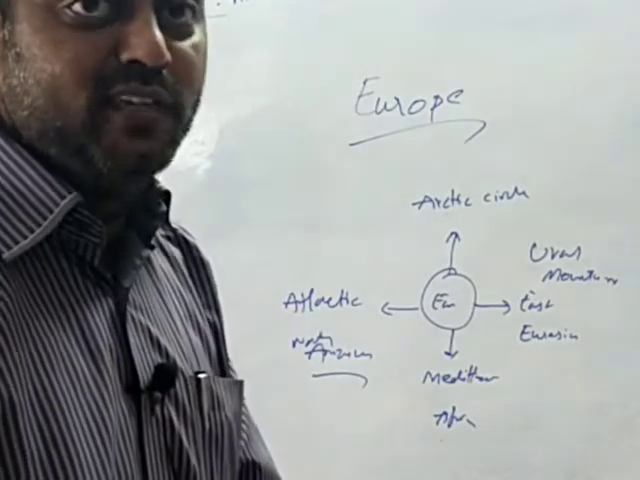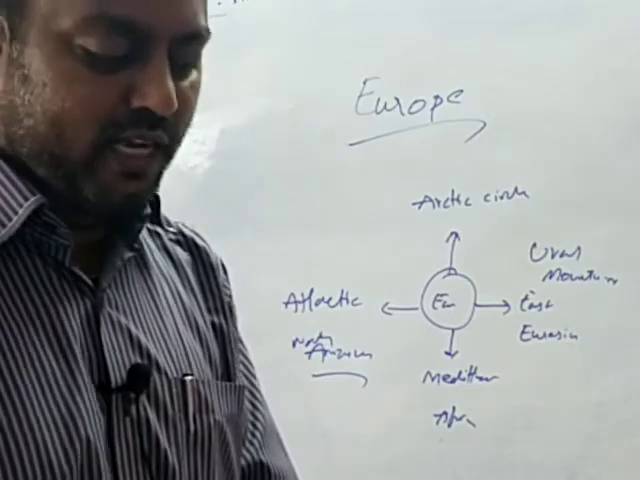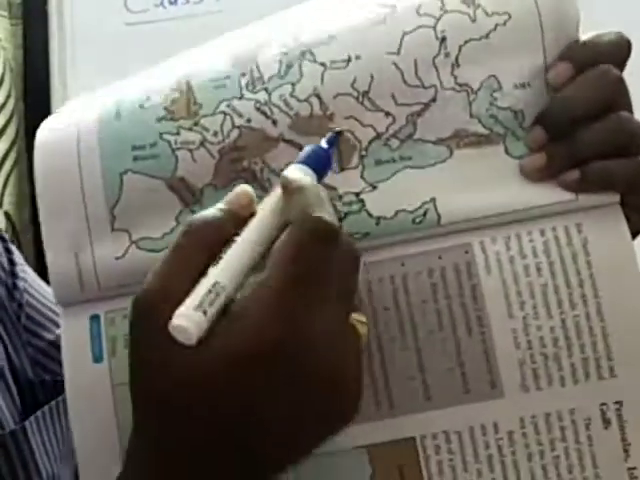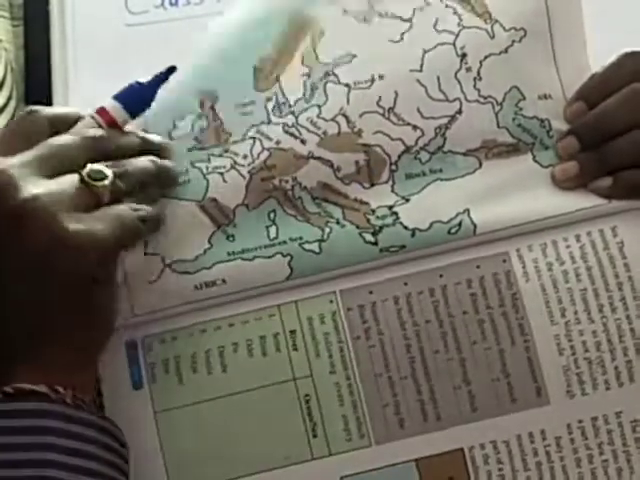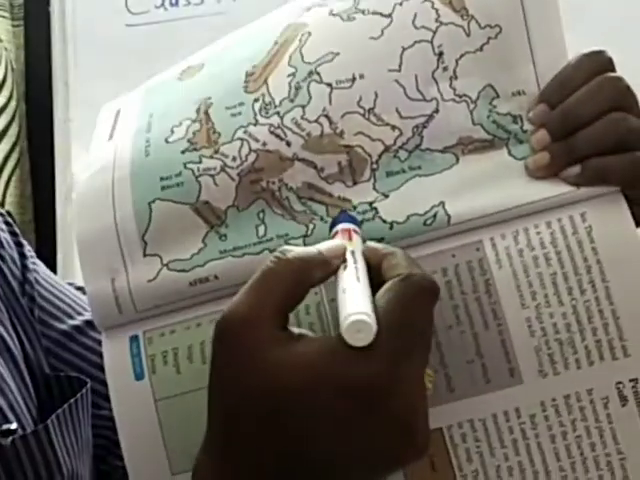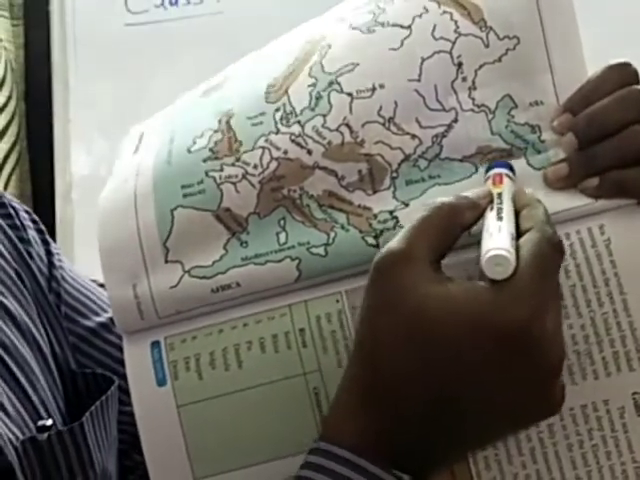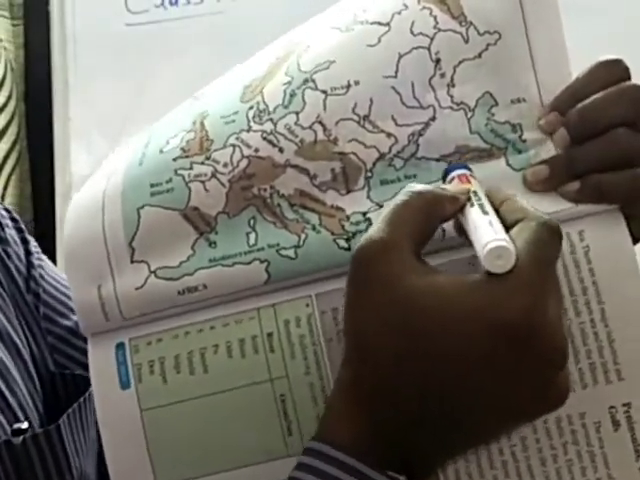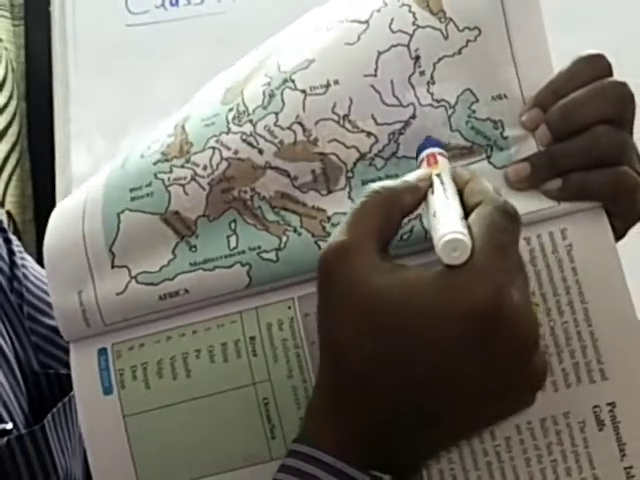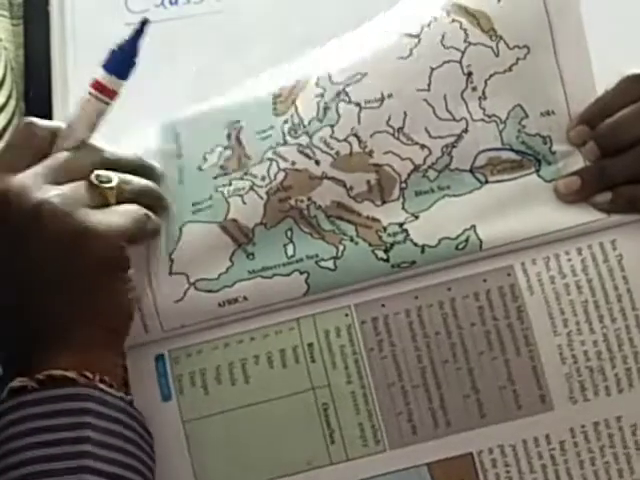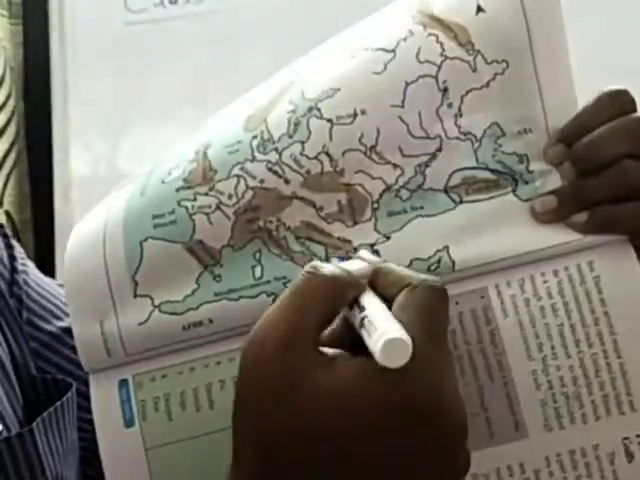I will show you where these Caucasian mountain ranges are in the textbook here. You can see this one. This is the Black Sea. This is the Caspian Sea, and this is Caucasus, and this forms the southern boundary of Europe. So, this is a map of Europe.